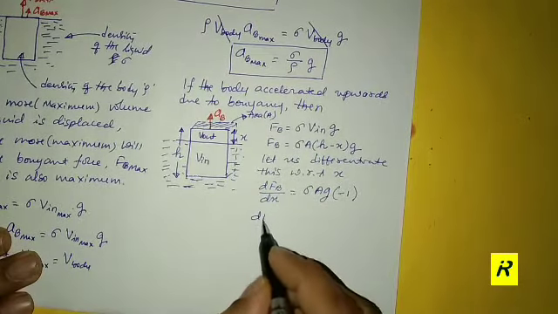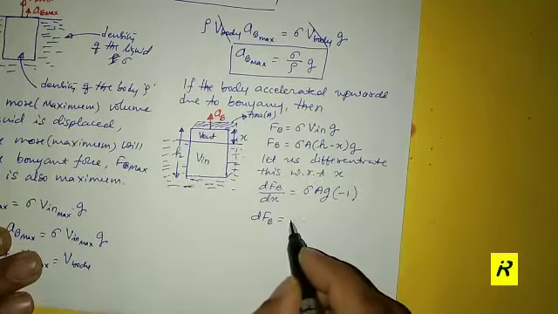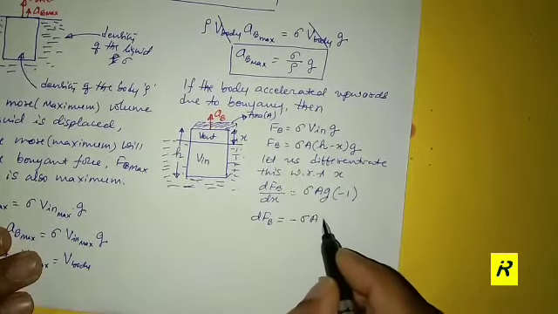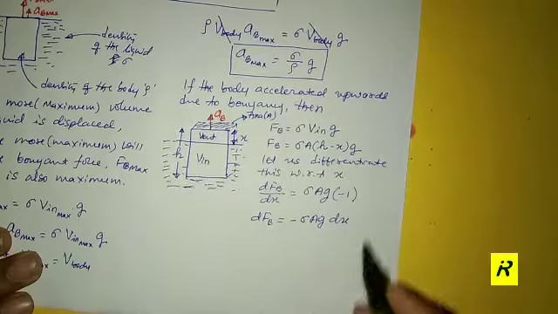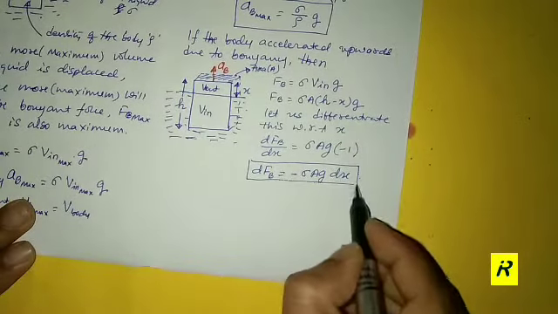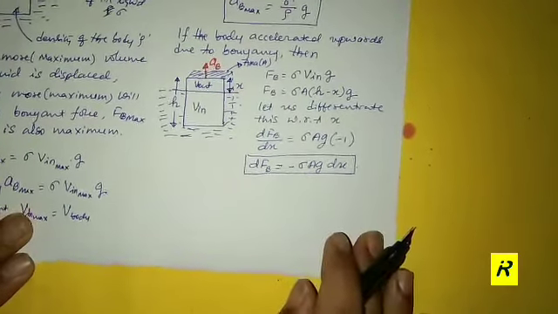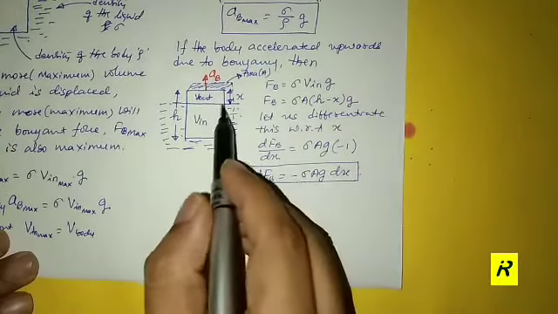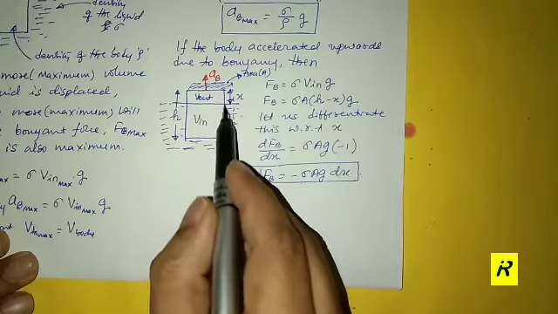Otherwise I can say dFB equals minus sigma A g dx, right? So this is how the force of buoyancy changes with the outer appearance.